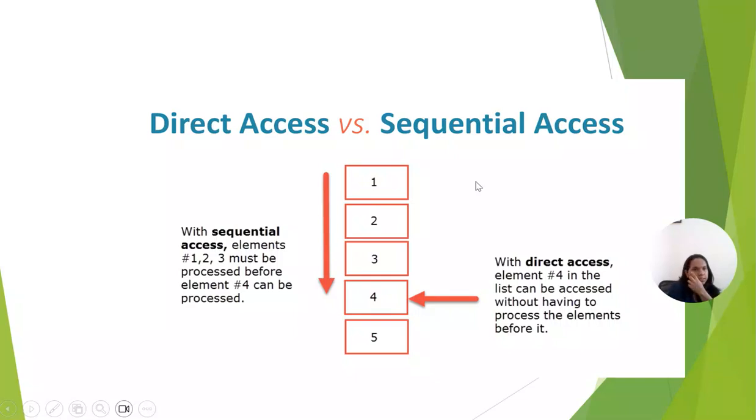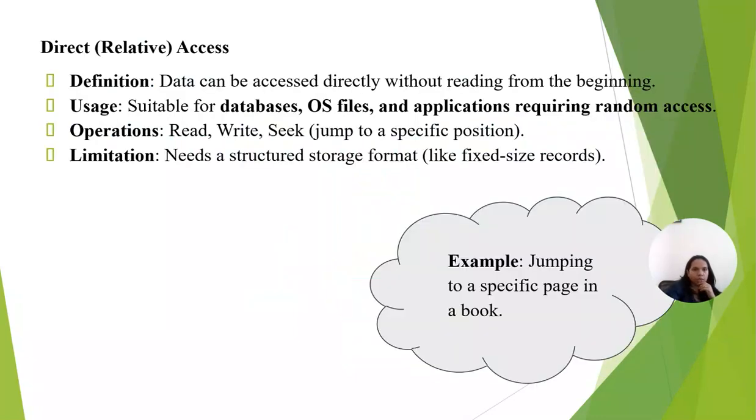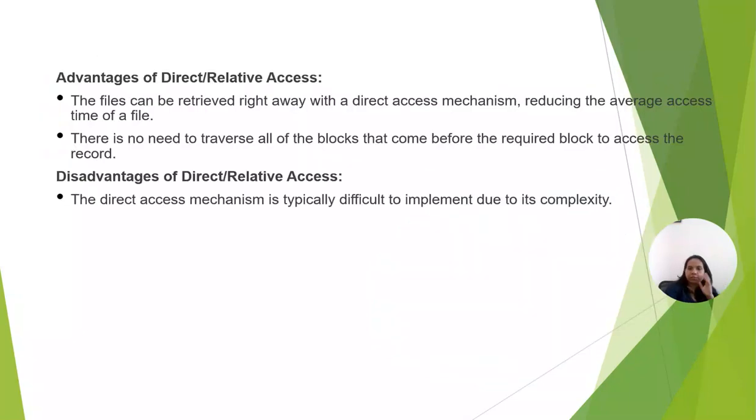That is direct access and sequential access. We know sequential access goes through each block, and direct access goes directly to that particular block and reads the record. Usage here is suitable for databases, and the operations are read, write and seek, to jump to a specific position. It needs a structured format like fixed size records. It is like jumping to a specific page in a book: if we have to go to the 99th page, we'll turn and go to the 99th page. So files can be retrieved right away with direct access, and there is no need to traverse all the blocks here. And direct access is typically difficult to implement due to its complexity.